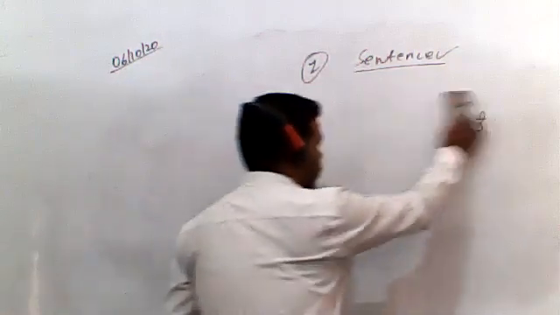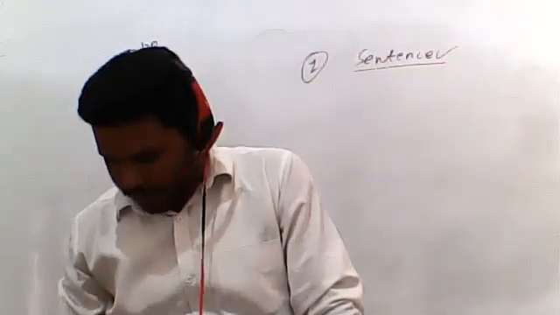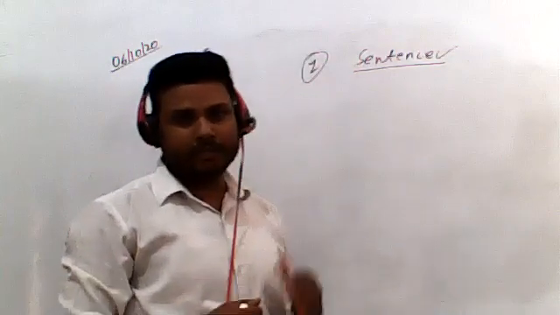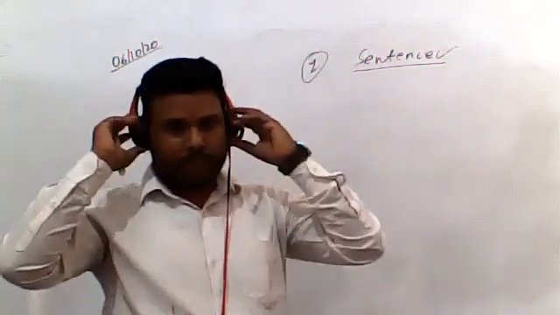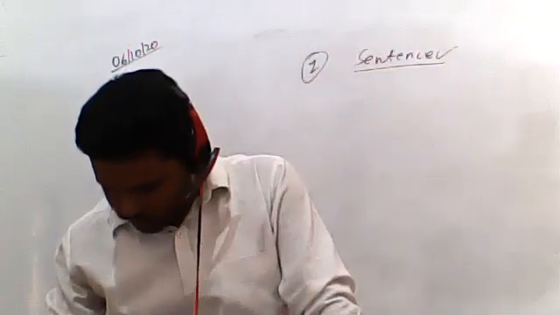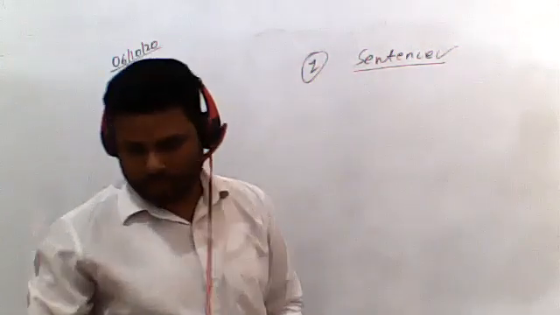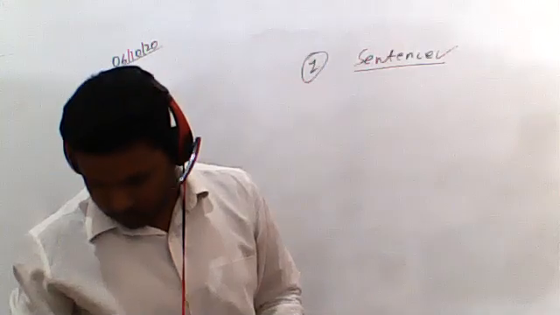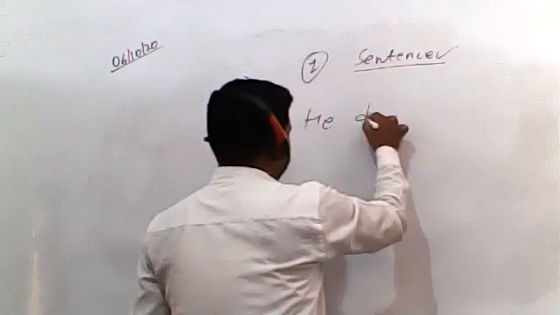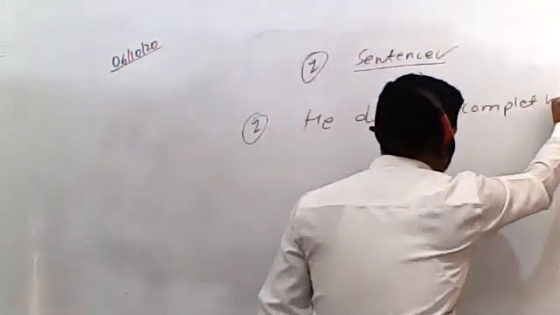So here what we need to do in the first exercise, students, is that we need to write a sentence in which we need to single underline the subjects and double underline the predicate. So for example, let's write one sentence. We need to write 5 sentences. He did not complete his work.